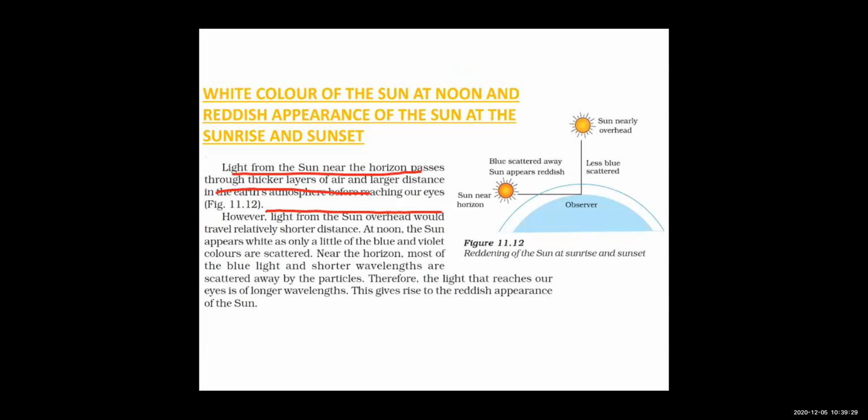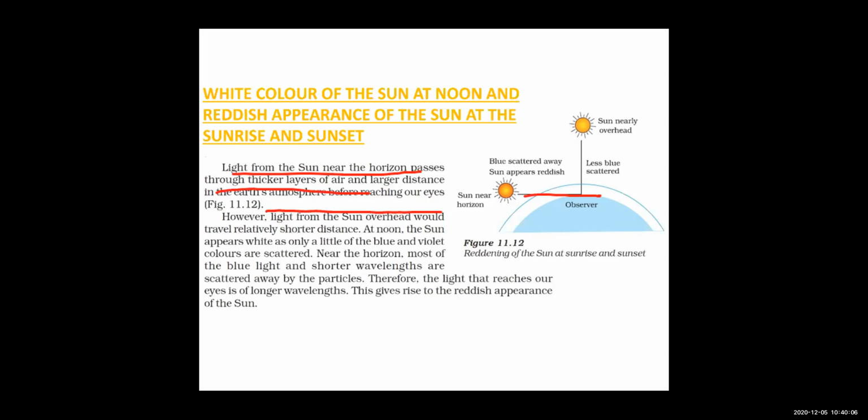So when the sun is near the horizon, the layers near the earth would be optically denser, because near the earth it would be polluted, with more dust particles and more gas particles, right? So it has to travel through very thick layers of air, and so it travels a larger distance.